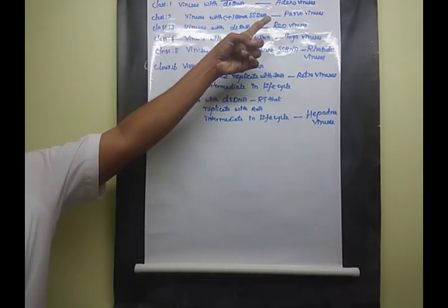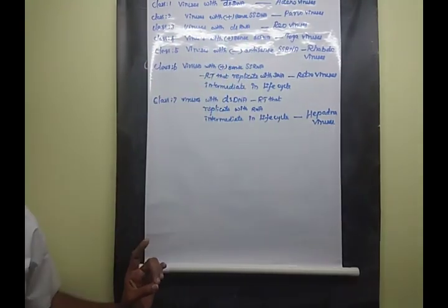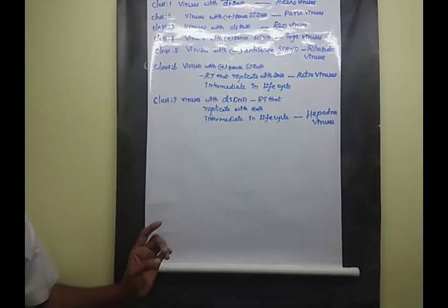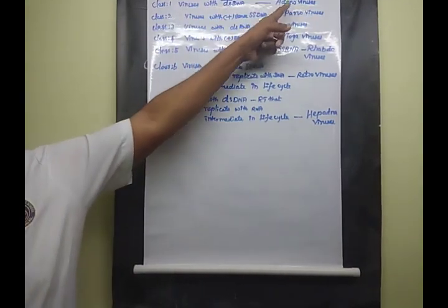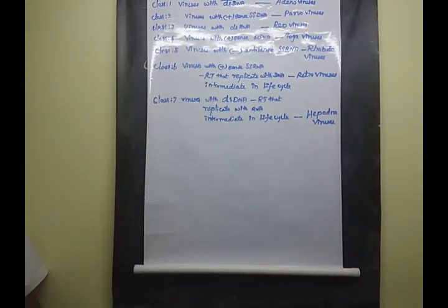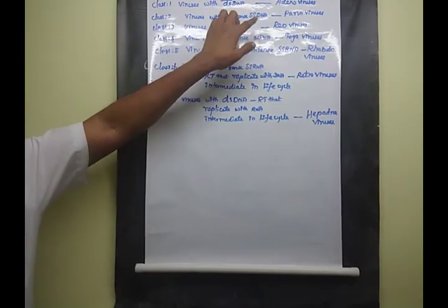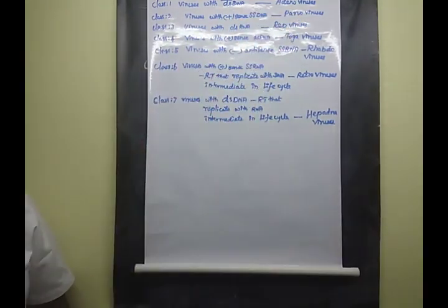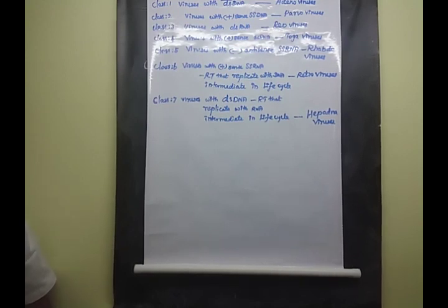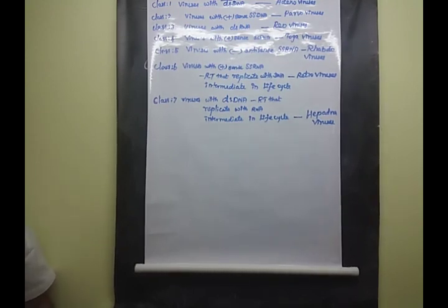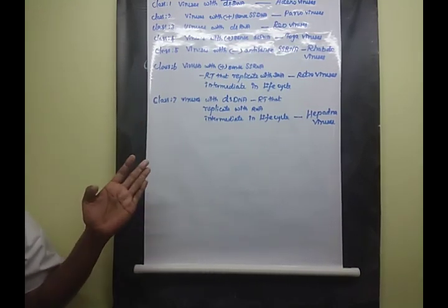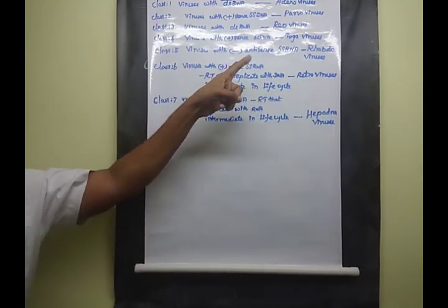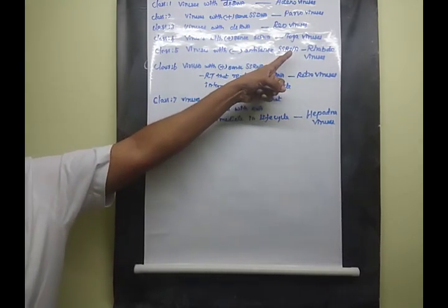For each class you have to quote one example. Clear? The first class of virus has the example adenovirus. The second type, the example of this virus is parvovirus. You must learn these virus names, children. Very important. If you are attending a 3 mark or 5 mark question, you must write the class's name as well as the virus species name.